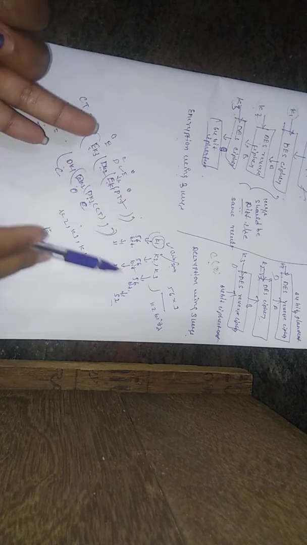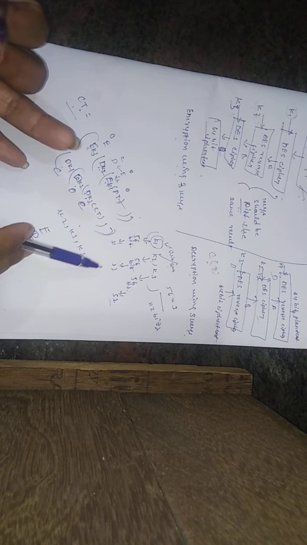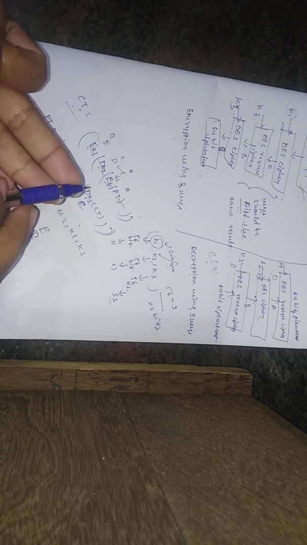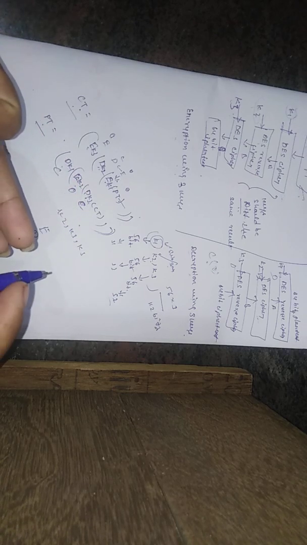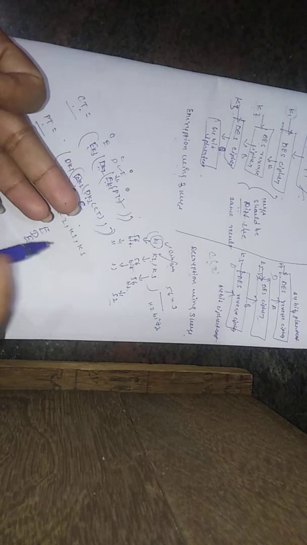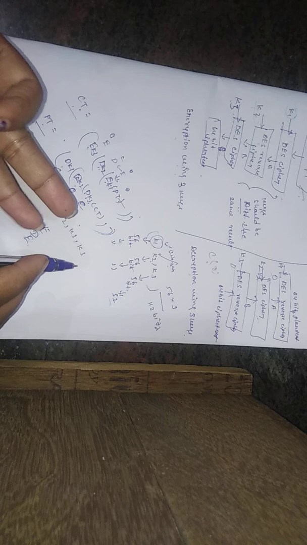Then we went to triple DES. In triple DES we have single DES, double DES and triple DES. Single DES uses a single key, double DES uses a double key, and triple DES uses a triple key. But even with the triple key the information can be leaked, so it is not used. We cannot use this in network security.